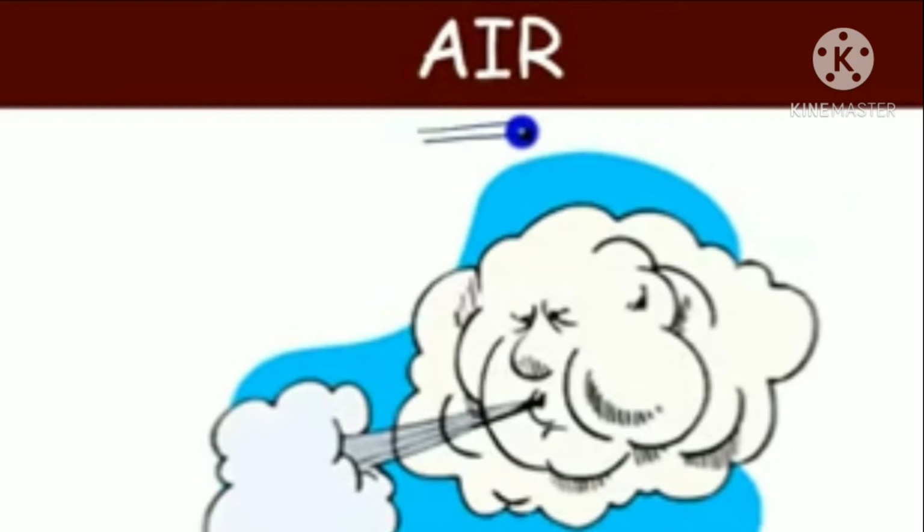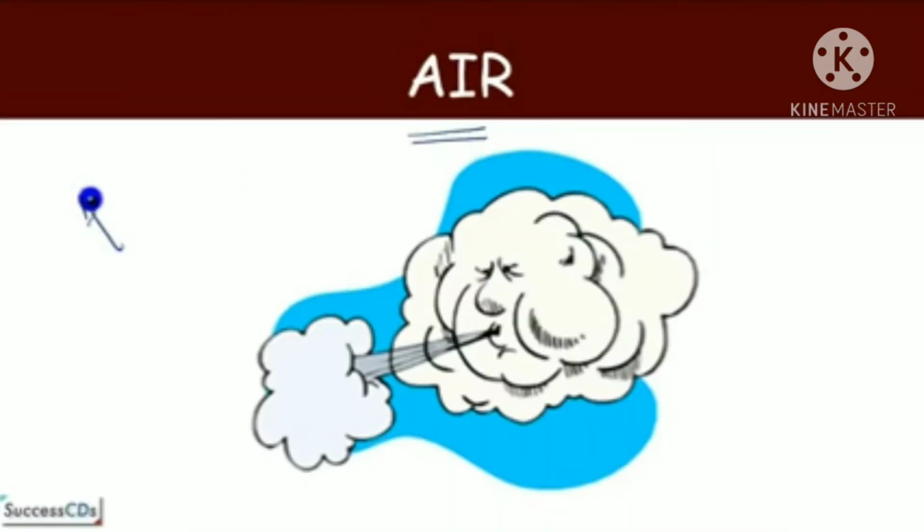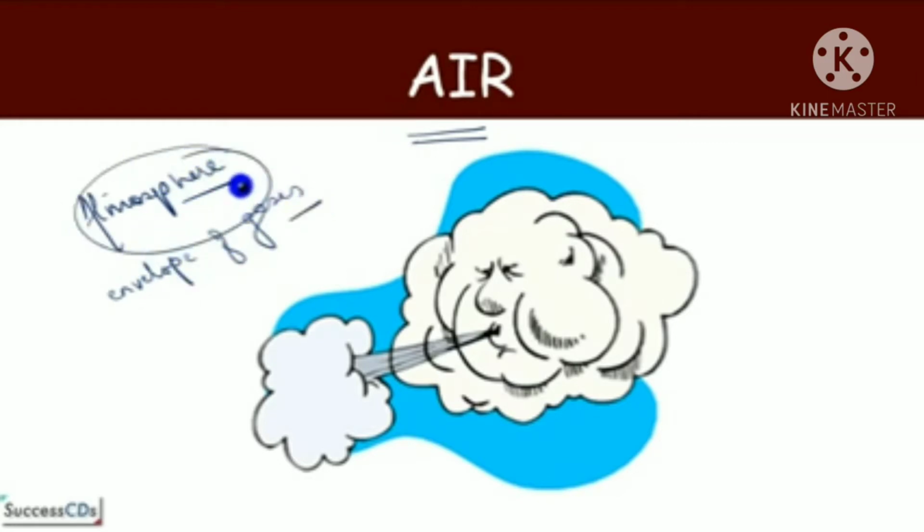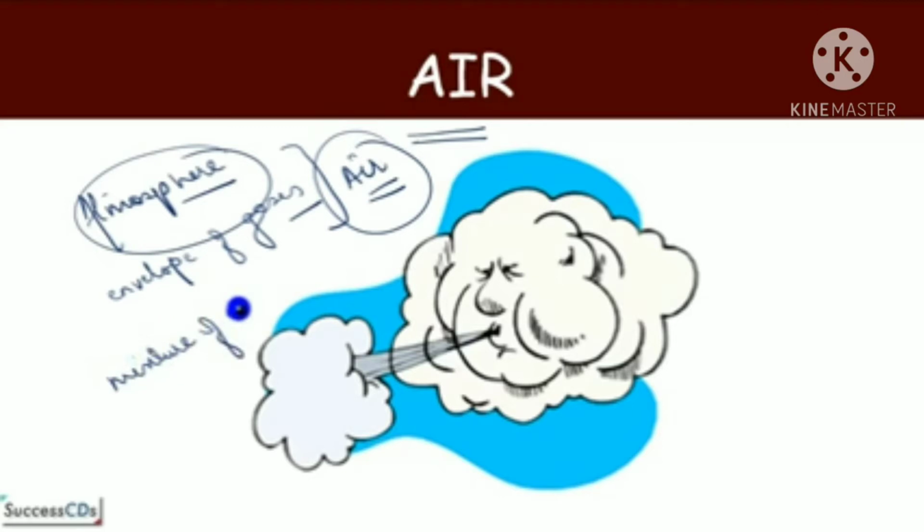So first of all, you should know what air is. Children, in previous classes you have studied about the atmosphere. The envelope of gases that surrounds us is known as the atmosphere. The envelope of gases that surrounds us is known as air, which contains many gases. So what is air? Air is actually a mixture of gases. If anybody asks you what is air, then simply you can answer: air is a mixture of gases.